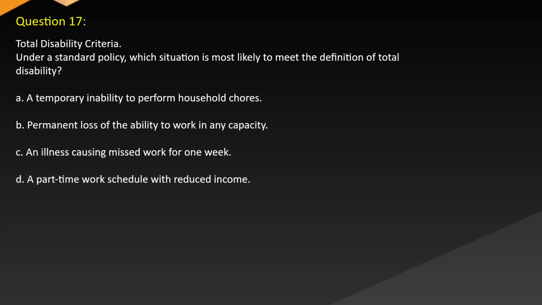Question 17. Total disability criteria. Under a standard policy, which situation is most likely to meet the definition of total disability? A. A temporary inability to perform household chores. B. Permanent loss of the ability to work in any capacity. C. An illness causing missed work for 1 week. D. A part-time work schedule with reduced income.